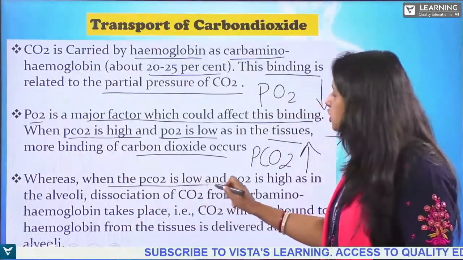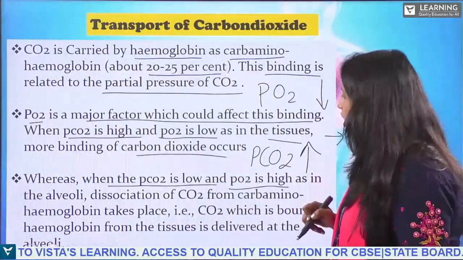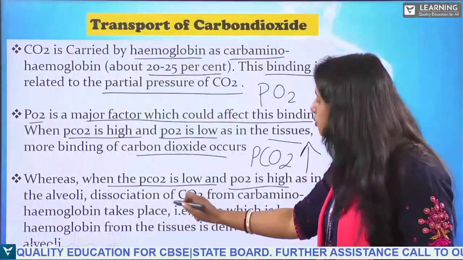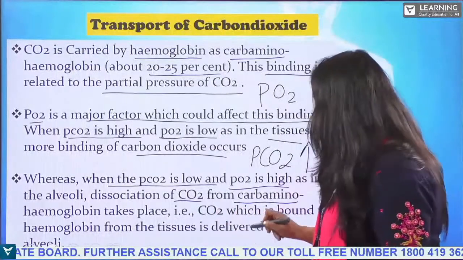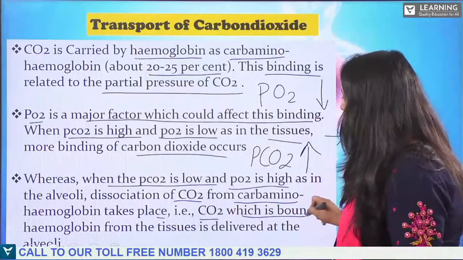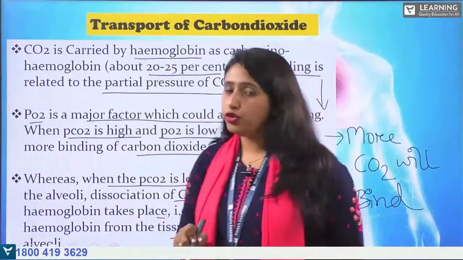Whereas when the partial pressure of carbon dioxide is low and the partial pressure of oxygen is high, as in the alveoli, then the dissociation of carbon dioxide from carbinohemoglobin takes place. That is, carbon dioxide which is bound to the hemoglobin from the tissue is delivered at the alveoli.